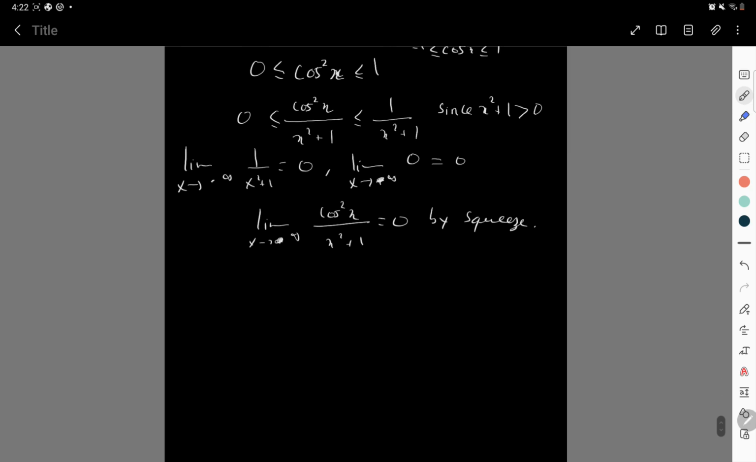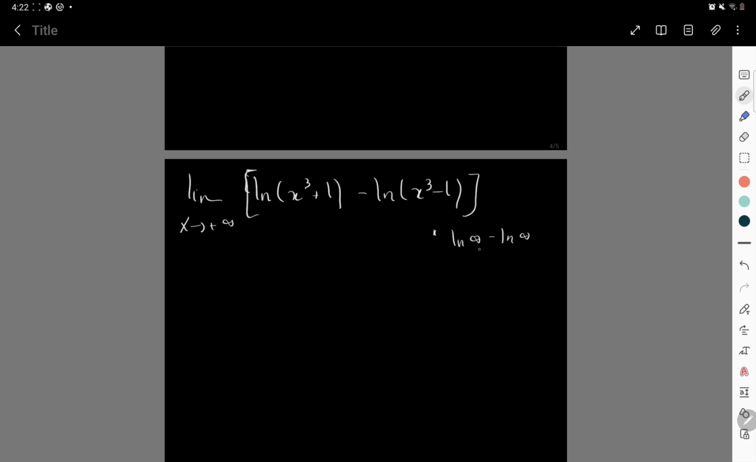Okay, now we move on. We have 2 more examples left, I think. The limit as x goes to infinity of ln of x cubed plus 1 minus ln of x cubed minus 1. Of course, here the first thing is to try to plug in. If I try to plug in immediately, I get ln infinity minus ln infinity, which is infinity minus infinity, which is an indeterminate form.